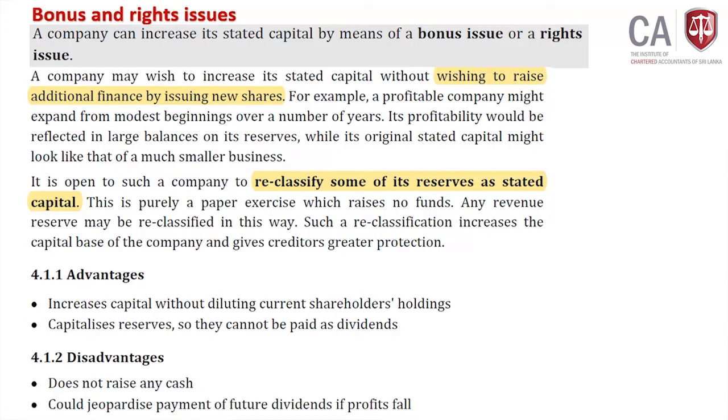For example, a profitable company might expand from modest beginnings over a number of years. Its profitability would be reflected in the large balance on its reserves, while its original stated capital looks like a much smaller business. If you look at share capital, it seems a smaller business, but you have big retained earning, right? To give a good picture about the organization, what can you do? Some of the retained earning you can classify as share capital through what? Bonus issues.